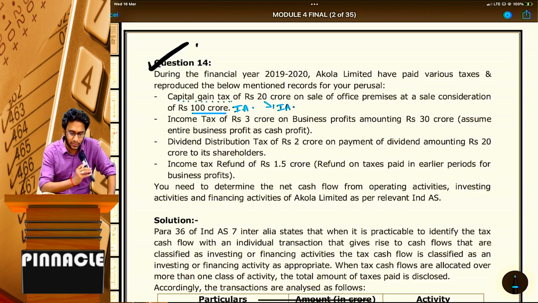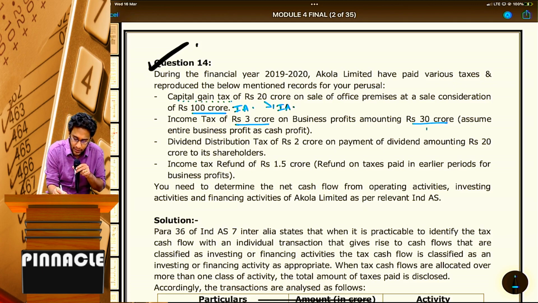Continue. Income tax of rupees 3 crores on business profits amounting to 30 crores. So 30 crores in brackets is telling that entire business profit is cash profit. That means whatever 30 crores profit they gave you, depreciation, working capital adjustments and all are not there. Straight away it seems cash profit. So on that 30 crores you are supposed to pay 3 crores income tax. Since 30 crores is operating activity, tax also will be treated as an operating activity.